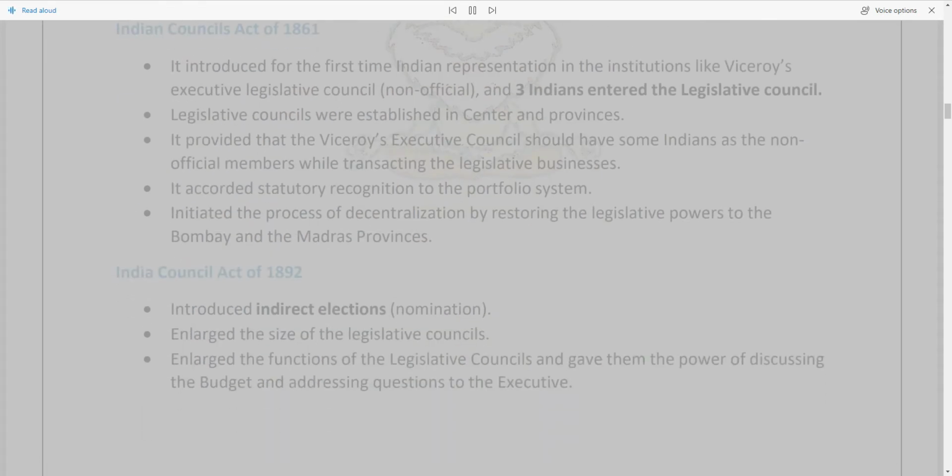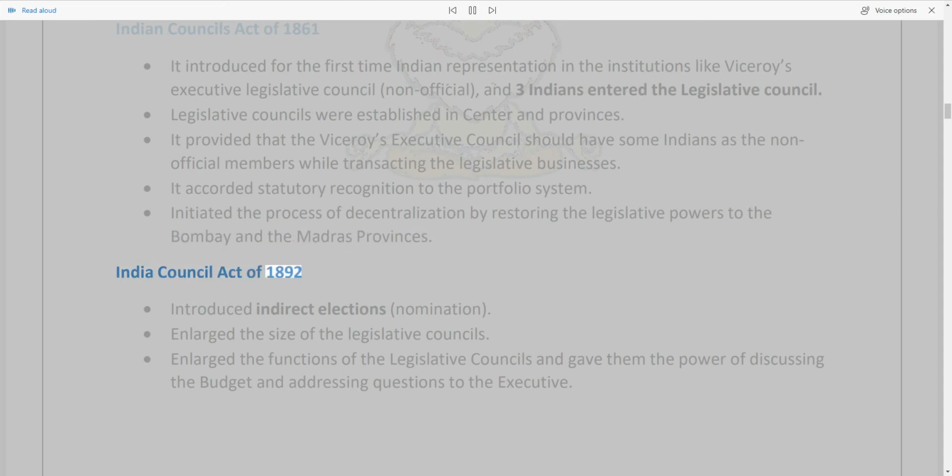Indian Councils Act of 1861. It introduced for the first time Indian representation in the institutions like Viceroy's Executive Legislative Council, as non-official members, and 3 Indians entered the Legislative Council. Legislative councils were established in centre and provinces. It provided that the Viceroy's Executive Council should have some Indians as the non-official members while transacting the legislative businesses. It accorded statutory recognition to the portfolio system. Initiated the process of decentralisation by restoring the legislative powers to the Bombay and the Madras provinces.